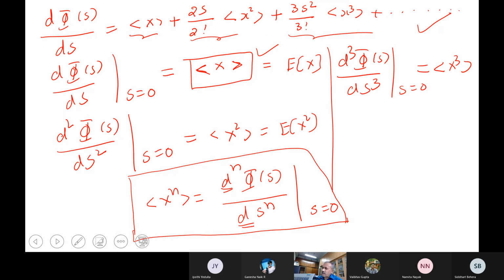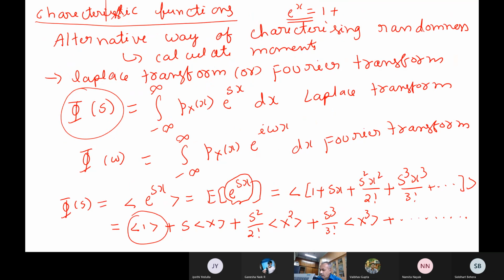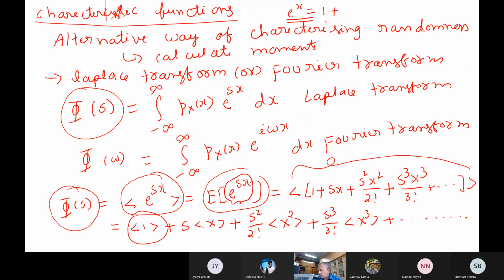See, for a characteristic function, if I want to construct the characteristic function, I have to calculate this expectation. Now the expansion of e to the power of x is this one. So to get the characteristic function, how many moments are required? So this is my first moment, second moment, third moment. To find out phi of s, how many moments are required?